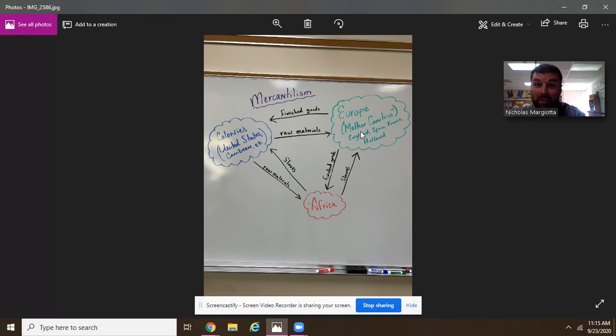So mercantilism means that you're allowed to trade with your mother country and other countries that they own. What I mean by that is the United States back then, or the 13 colonies, were only allowed to trade with England because they are owned by England, and the United States could only trade with countries in Africa that were owned by England.